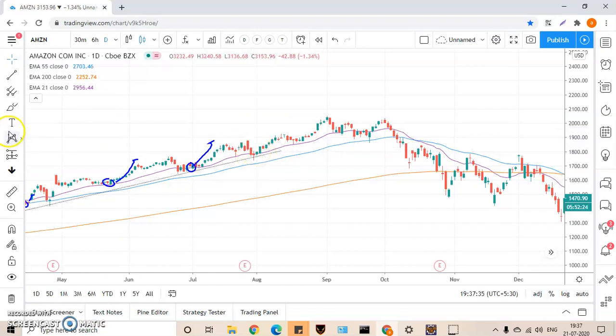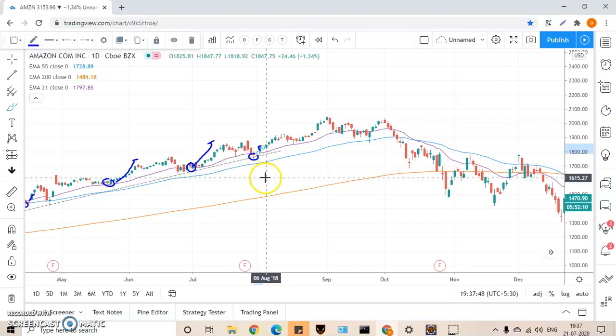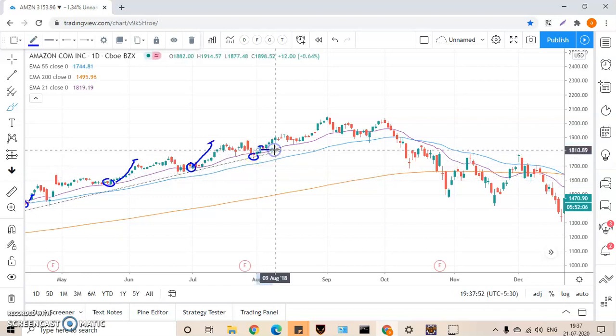Again, come here. You don't have to worry about candlestick patterns and all those things. The moment you see candles touching the 21-day moving average and bouncing, okay, it is like a ball. It touched and it bounced. So when you have to enter, you have to enter when it is bouncing.